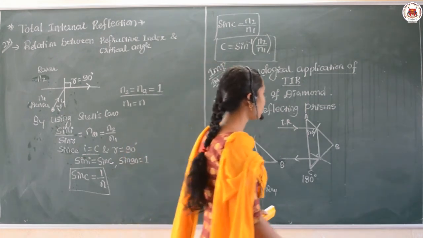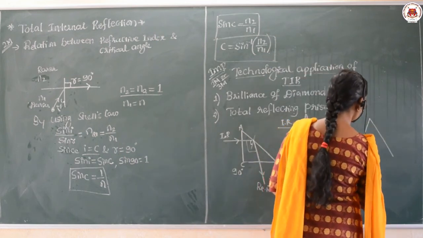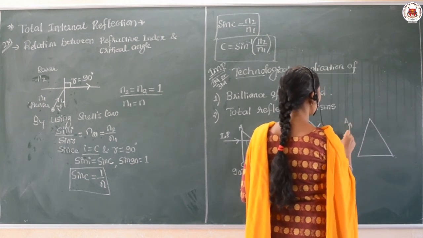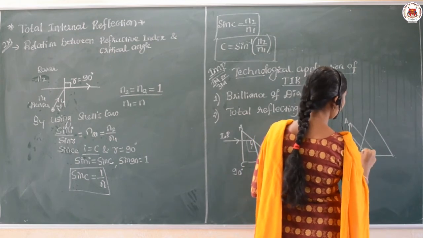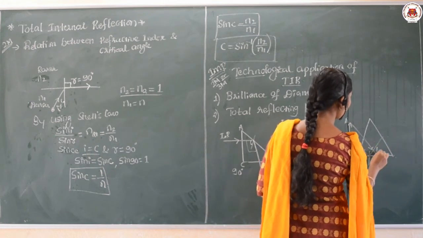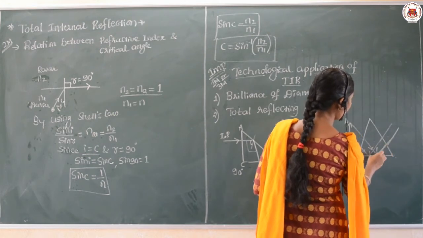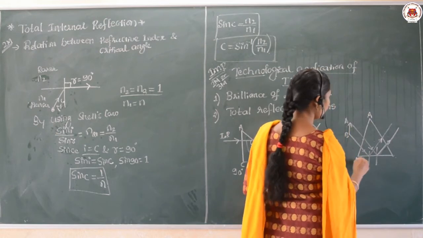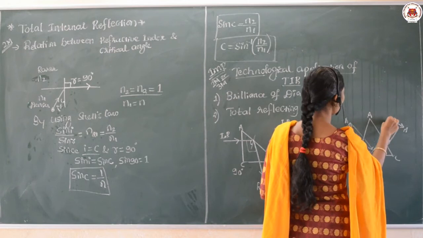Like this, if you keep any image here, it can be inverted. Assume AB is the object, and when the light from the object AB is incident here and undergoes total internal reflection, in the totally internally reflected light you can see that the image will be inverted, meaning here will be the head, here will be the tail.